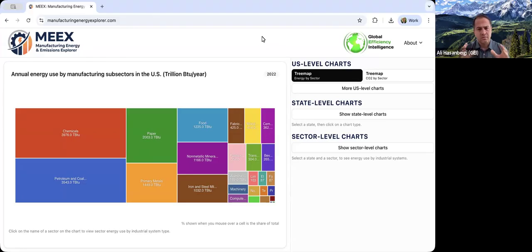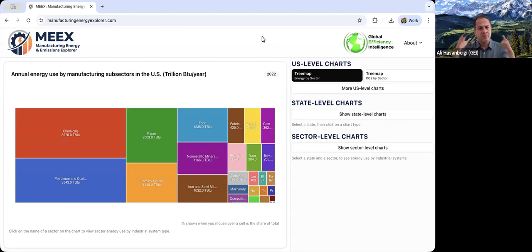And then we have the estimated manufacturing energy use for many different sectors for all 50 states. And then from there also we went one level deeper for each sector. We do systems level analysis for energy use.